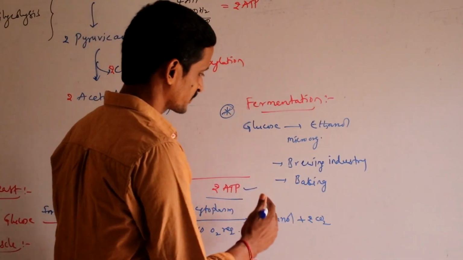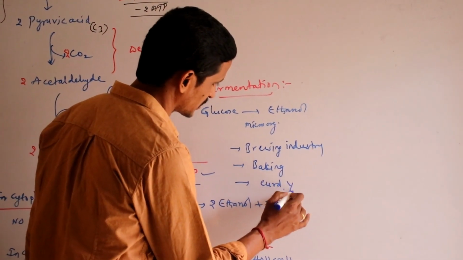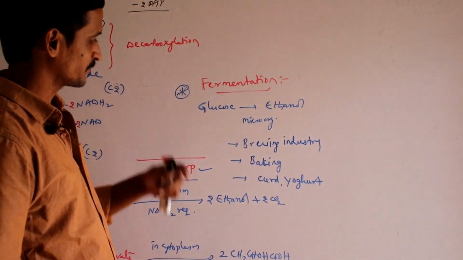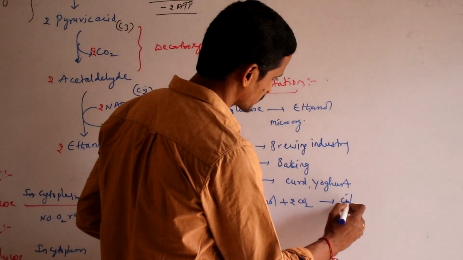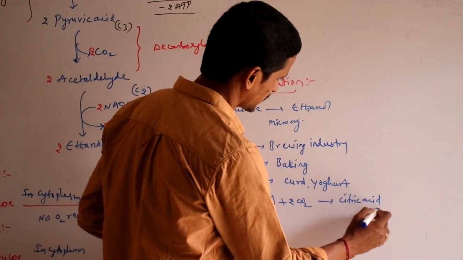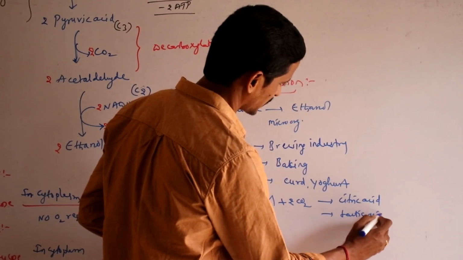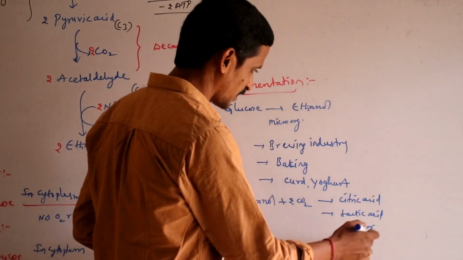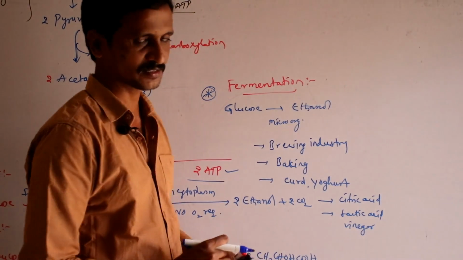The same fermentation we use in the formation of curd and yogurt. Then the same fermentation is also used in preparation of citric acid, then lactic acid, then vinegar. For formation of these substances also fermentation is required.